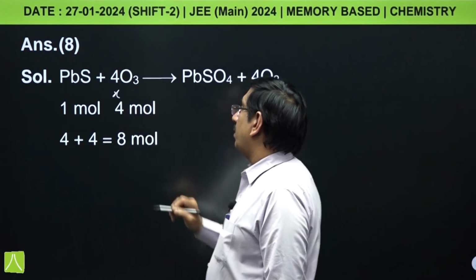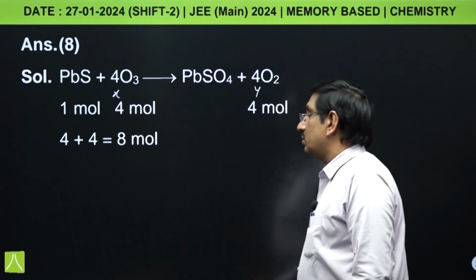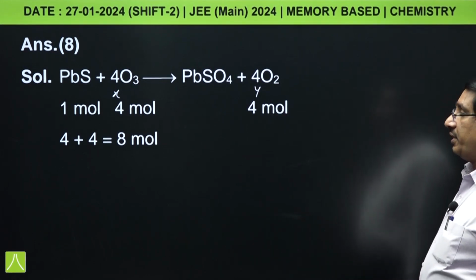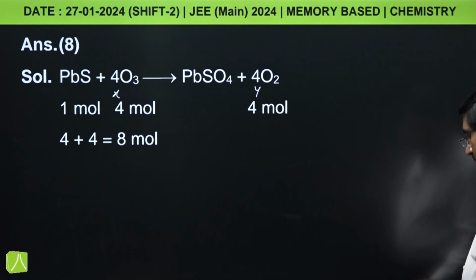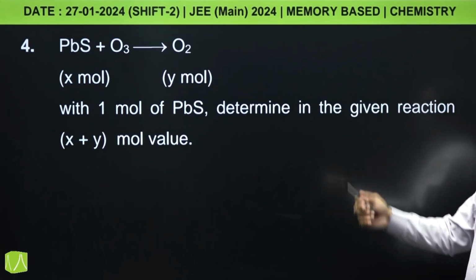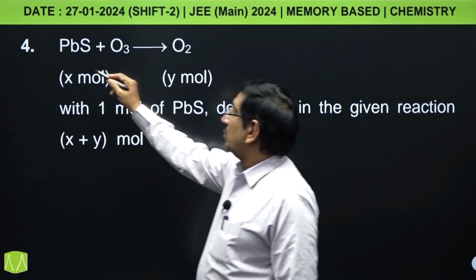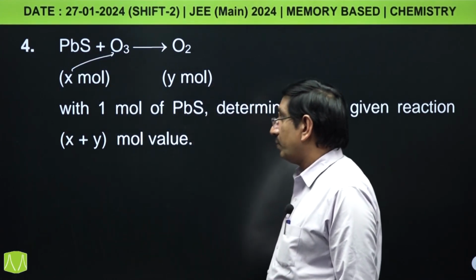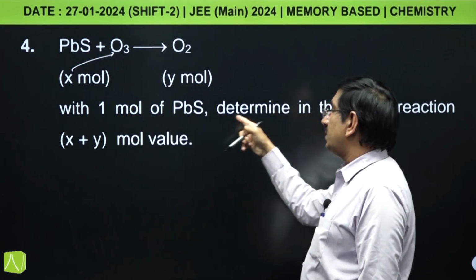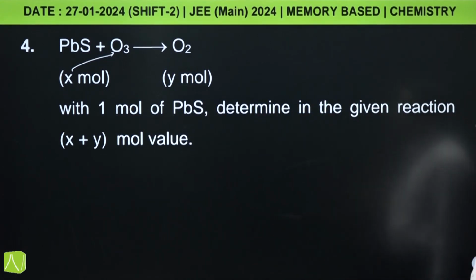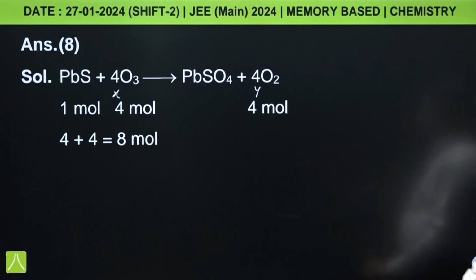It is 4 and number of moles of O2, that is Y. So, X plus Y value is 8. See this once again, it is X moles is for O3 and Y moles is for O2. With 1 mole of PbS, determine in the given reaction X plus Y mole value, that can be equal to 8 moles. X plus Y value is 8.